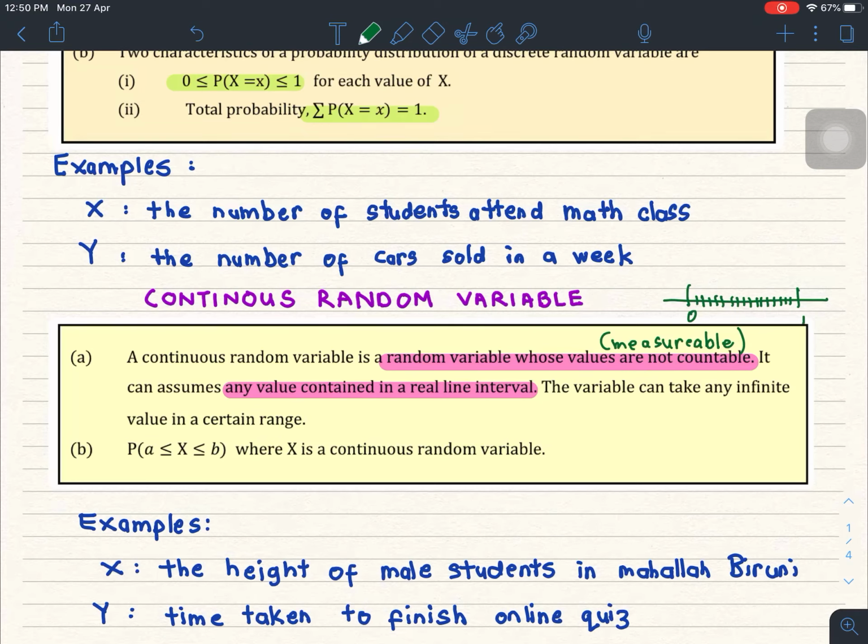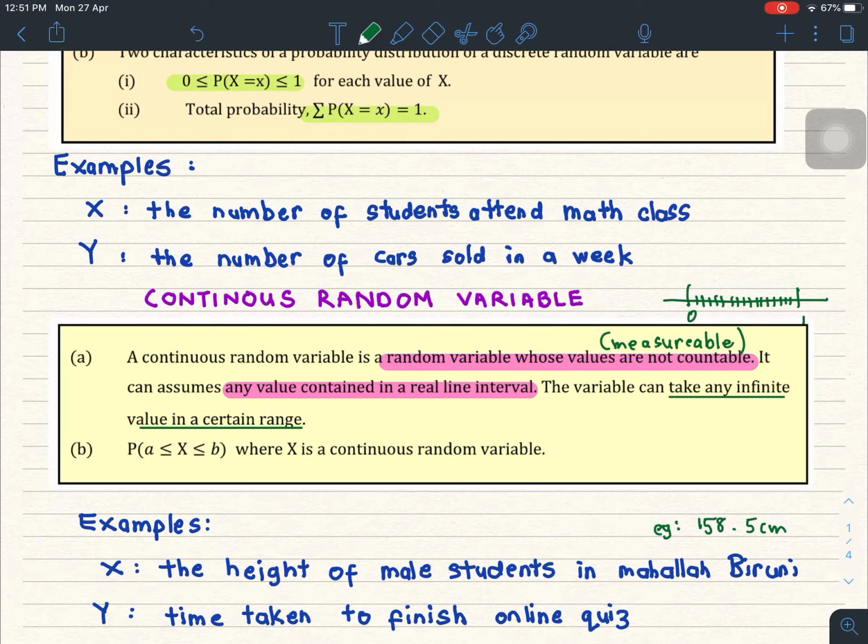As mentioned here, it can take any of infinite values in a certain range. For example, random variable X is the height of a male student in Mahallah Biruni. You can have someone with a height of 158.5 cm and so on.